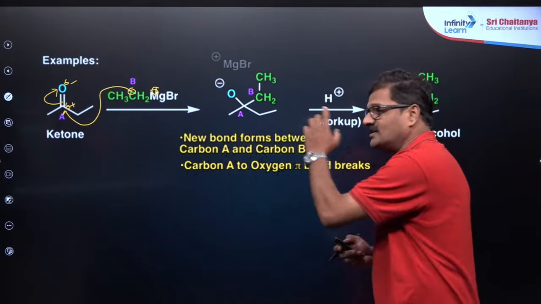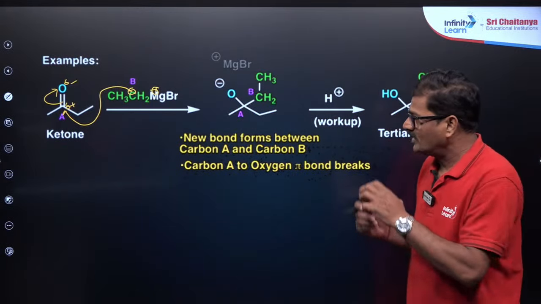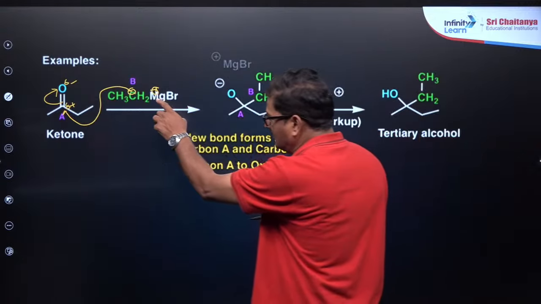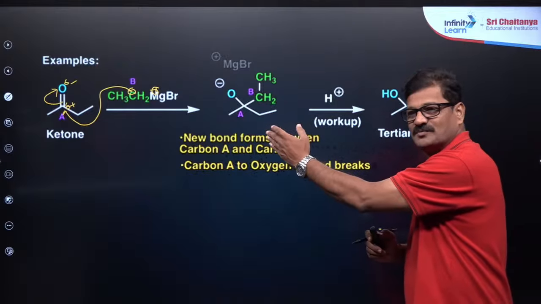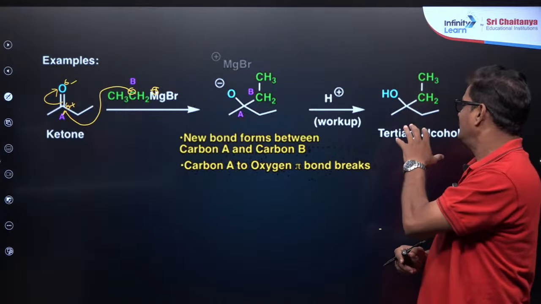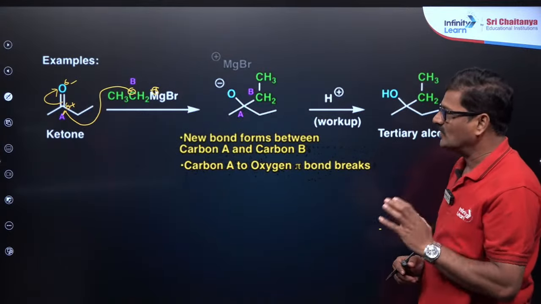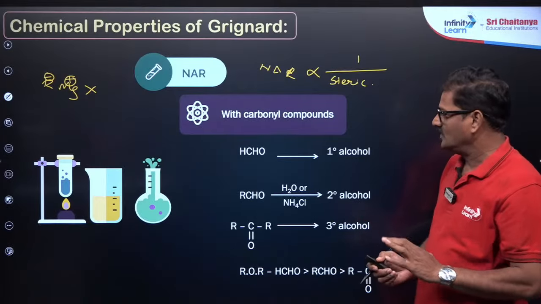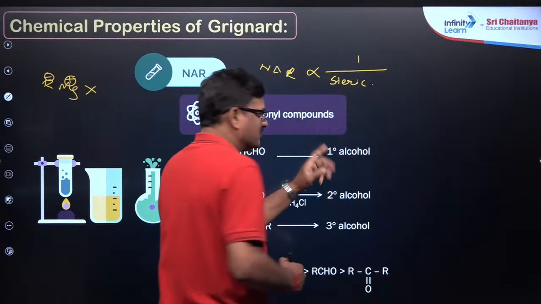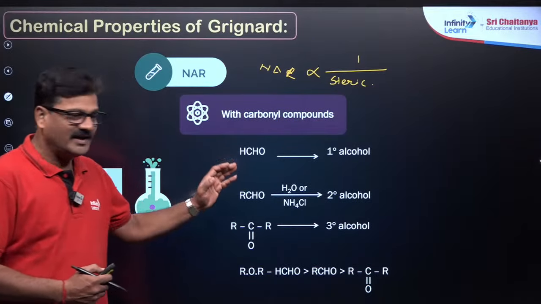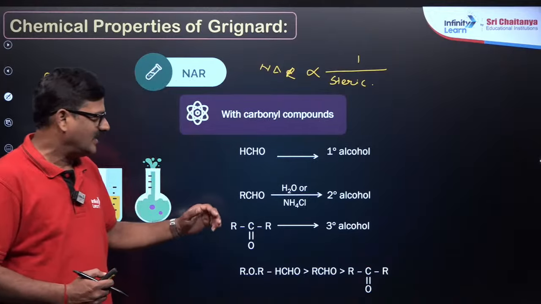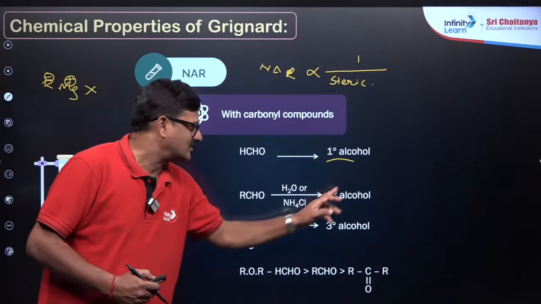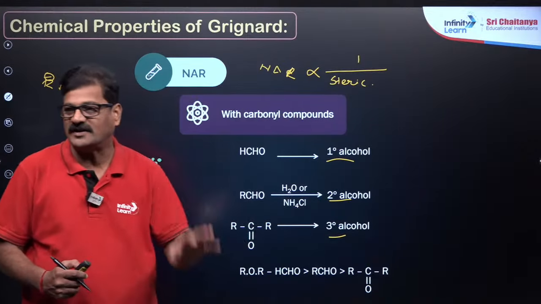So you are going to get a tetrahedral system. You can see the alkyl part that is given in the same color is shown here, and later it is protonated to give rise to a tertiary alcohol. So what I want to say is, look, here formaldehyde gives a primary alcohol. Any aldehyde other than formaldehyde gives a secondary alcohol, and a ketone gives rise to a tertiary alcohol. So this is a noteworthy and a tricky point.